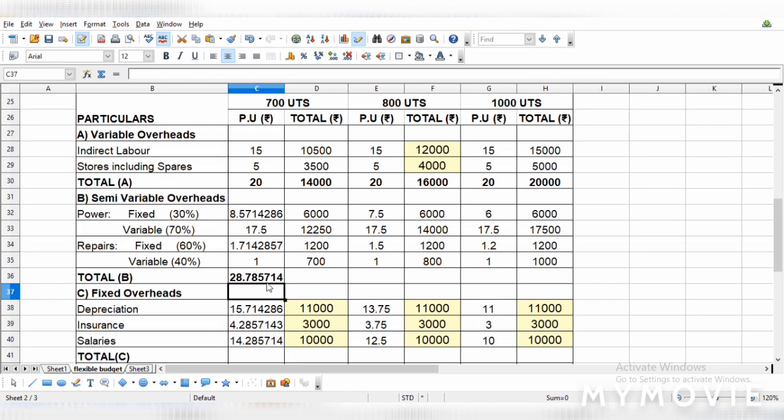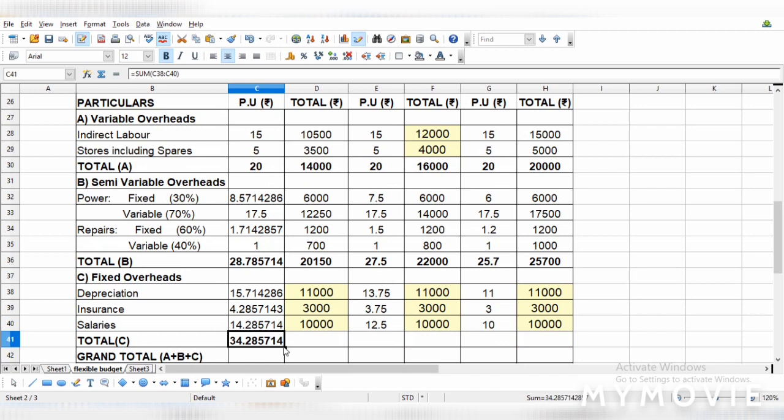And likewise total the semi-variable column also. And likewise total the fixed costs also. So now I have totaled all the variable cost, semi-variable cost and fixed cost.